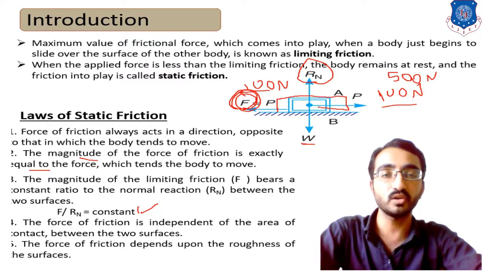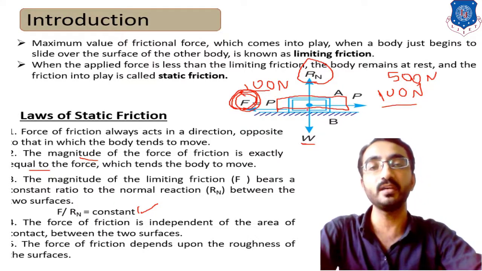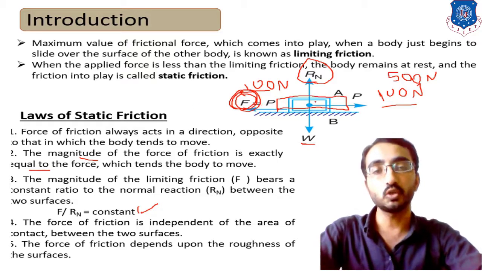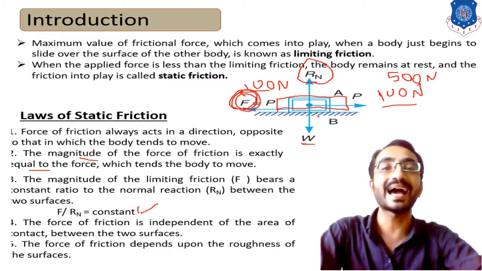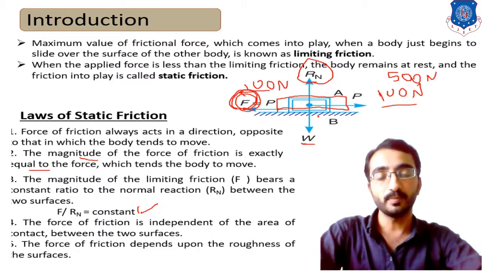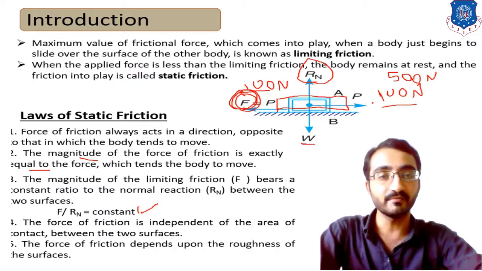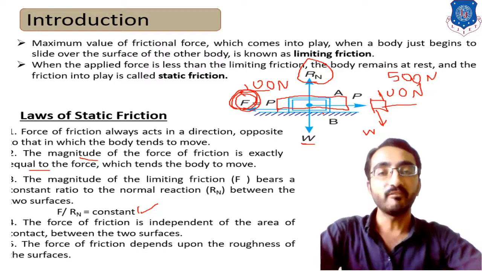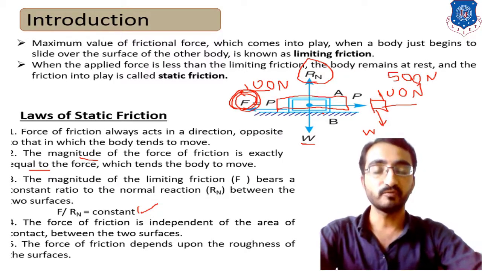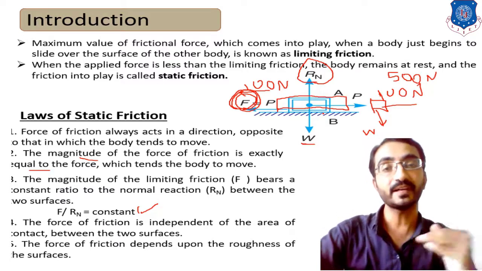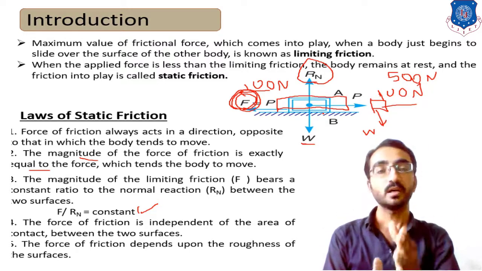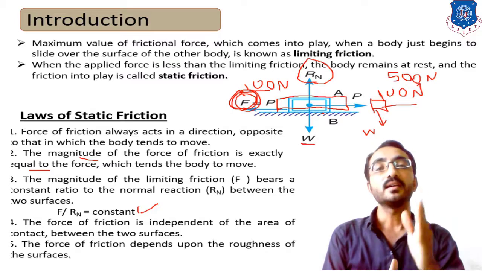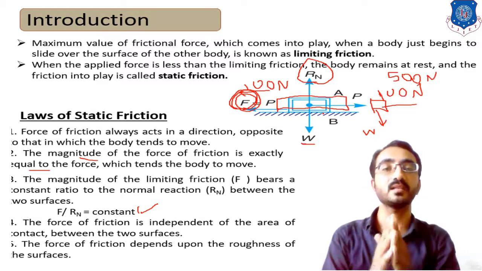You may ask a question: if we choose a body having a large contact area compared to another body having a small contact area, although they both have the same weight, in that case there won't be any effect on the amount of frictional force. So which factor will play a role in this case? Here the surface roughness is the main criterion.